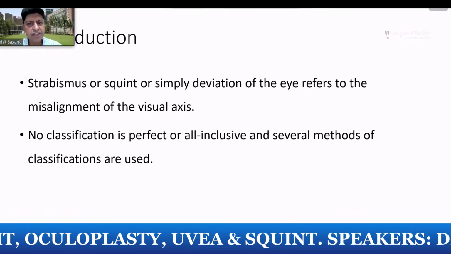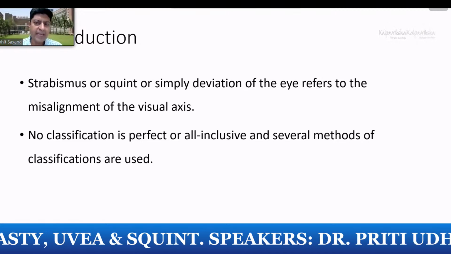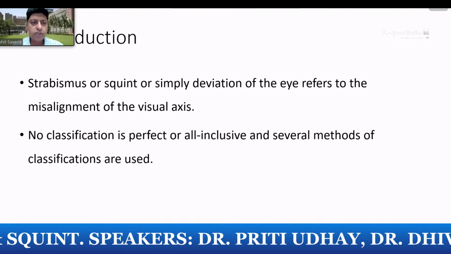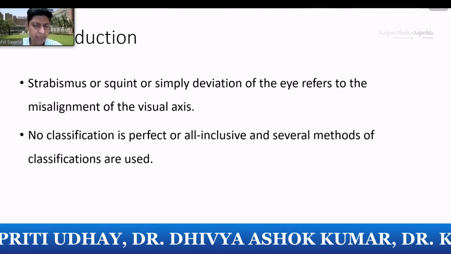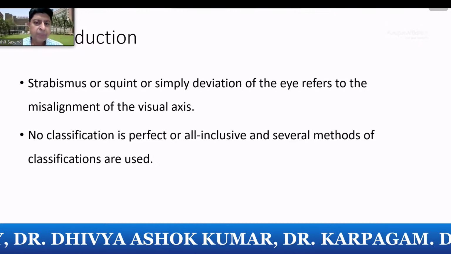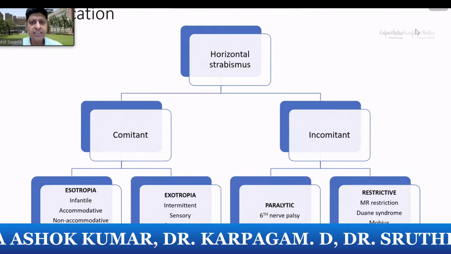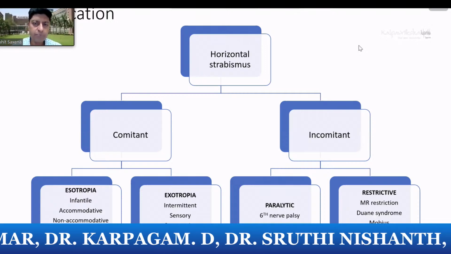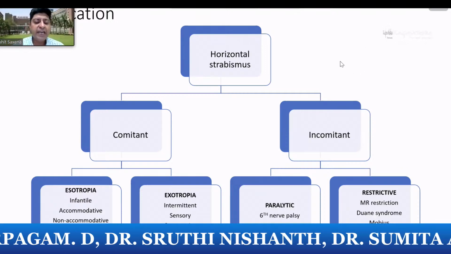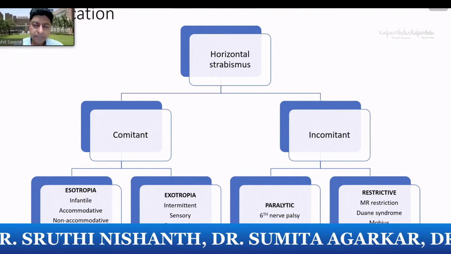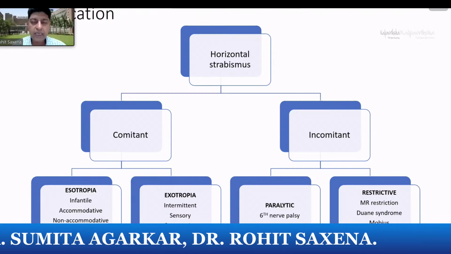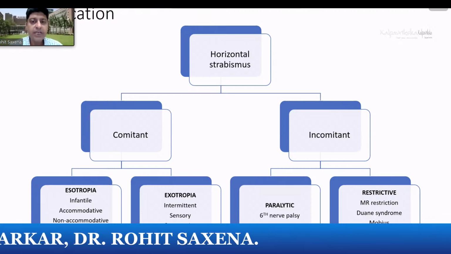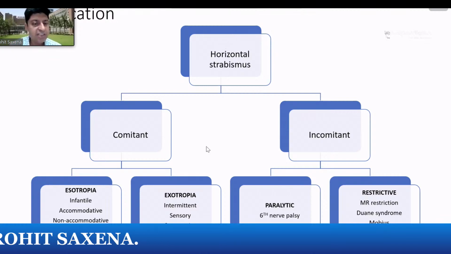So strabismus is essentially misalignment of the visual axis of one eye against the other. That's the very basic definition, and really there are no classifications that can explain everything, and there are various types. So I'll just use the one which I made up for this presentation. We divide it into horizontal and vertical, although in a majority of strabismus you're going to have both, but grossly I'll divide into horizontal and vertical. So horizontal strabismus, you can have comitant and incomitant strabismus.